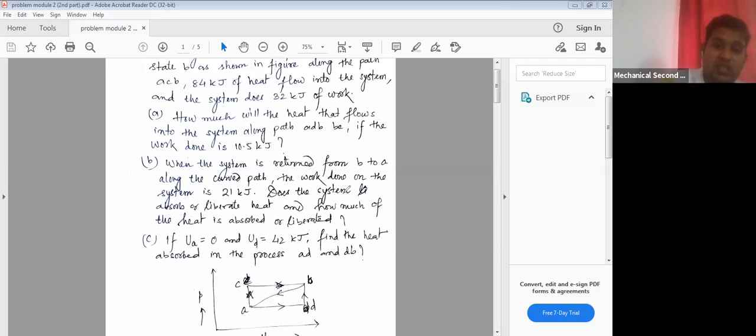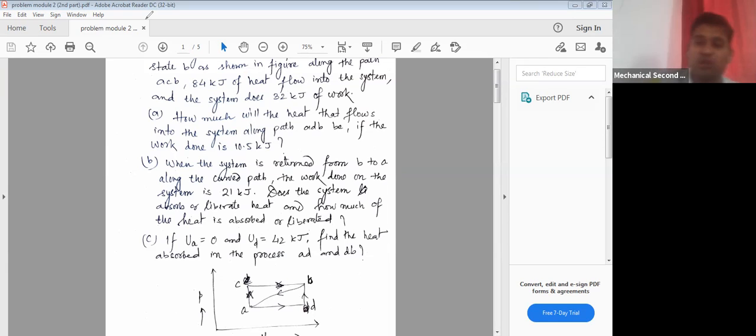Now the question says, does the system absorb or liberate heat, and how much of the heat is absorbed or liberated? And part C, if UA is equal to 0, that is internal energy at A is equal to 0, and UD is equal to 42 kilojoule, that is internal energy at point D, find the heat absorbed in the process AD and DB.